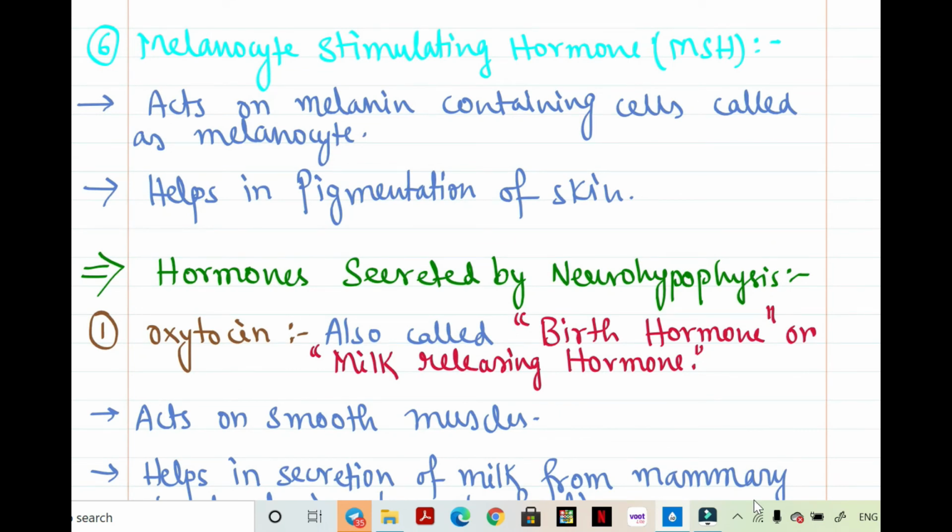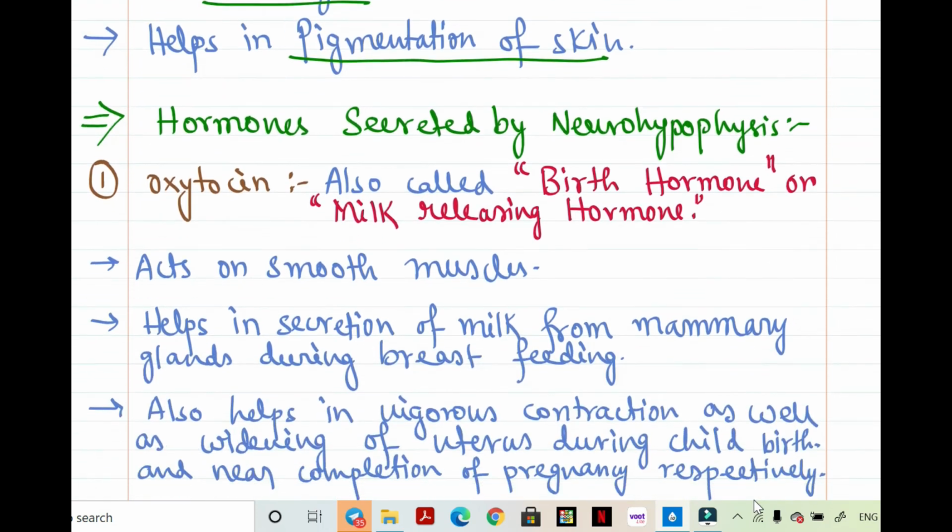which is secreted by pars intermedia, that is the melanocyte stimulating hormone. It acts on melanin containing cells called melanocytes. What is melanocyte? We know cyte means cells. Those cells which contain melanin are called melanocytes. It helps in pigmentation of skin. Melanin is a pigment and it helps in pigmentation of skin.